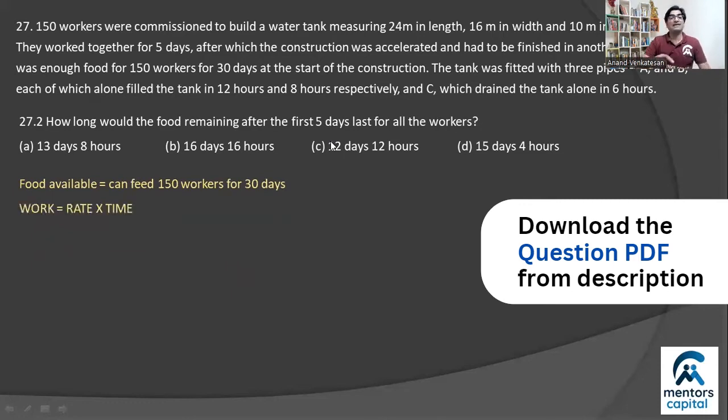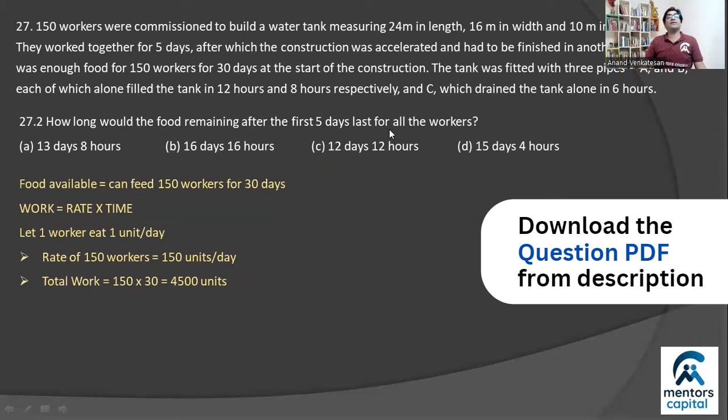So we can do something similar. We can assume, let's say, one worker eats 1 plate or 1 unit every day, which inherently means that you have 150 workers, so they'll eat 150 plates every day. And in 30 days, they can finish 150 times 30, right? So they'll be able to finish 4,500 plates of food, units of food. So this is the amount of food that's stocked up in the canteen, let's say. Okay, this is the amount of food you have.